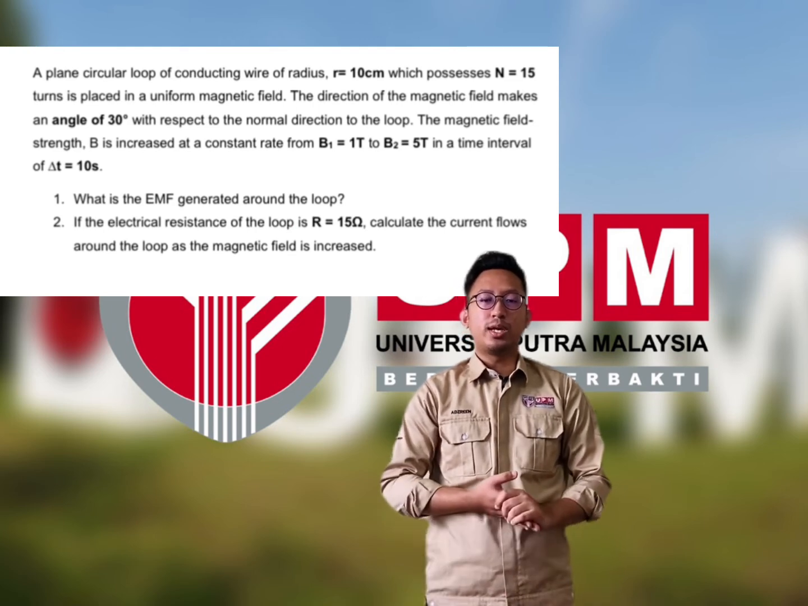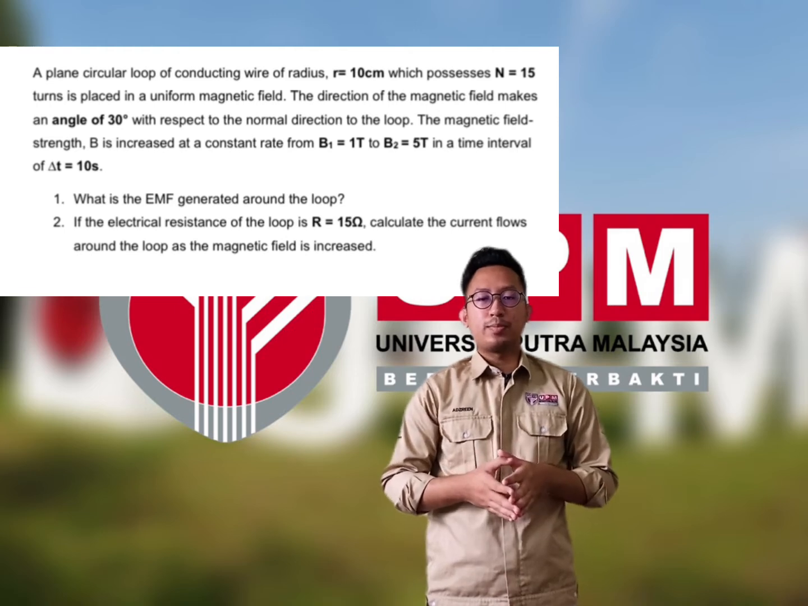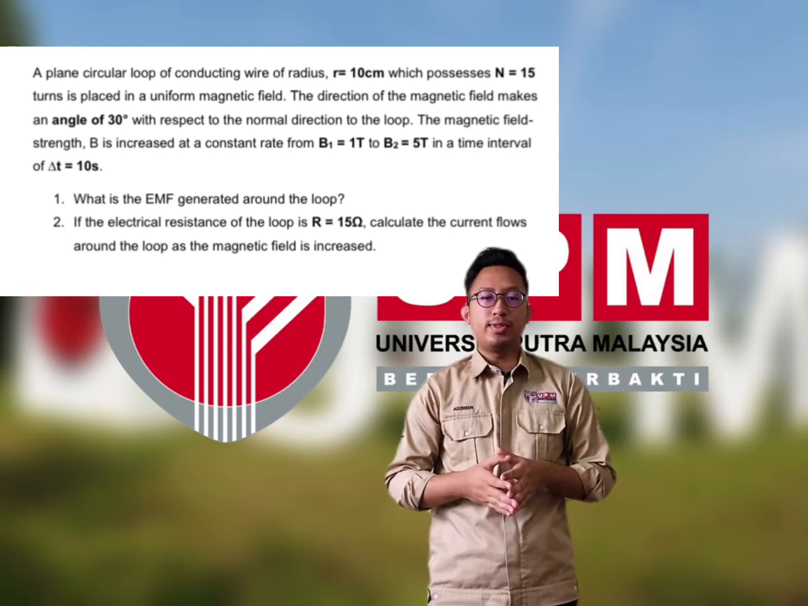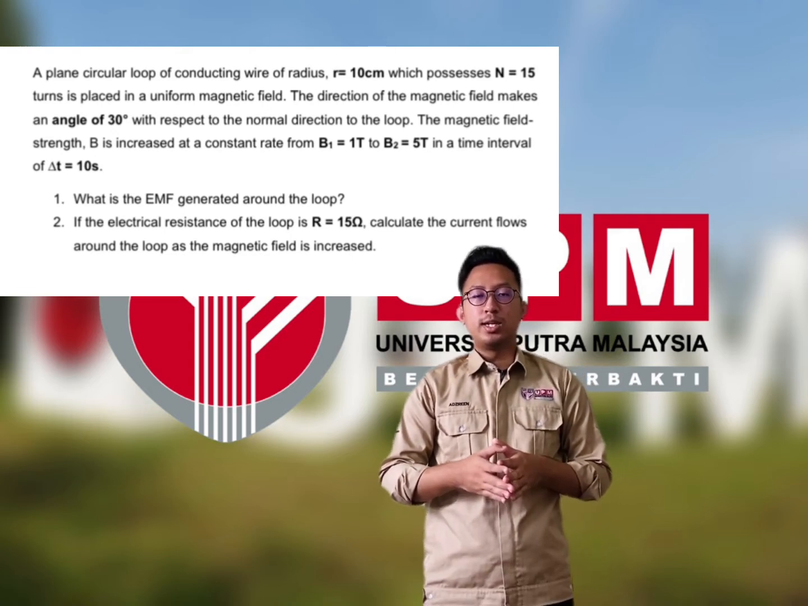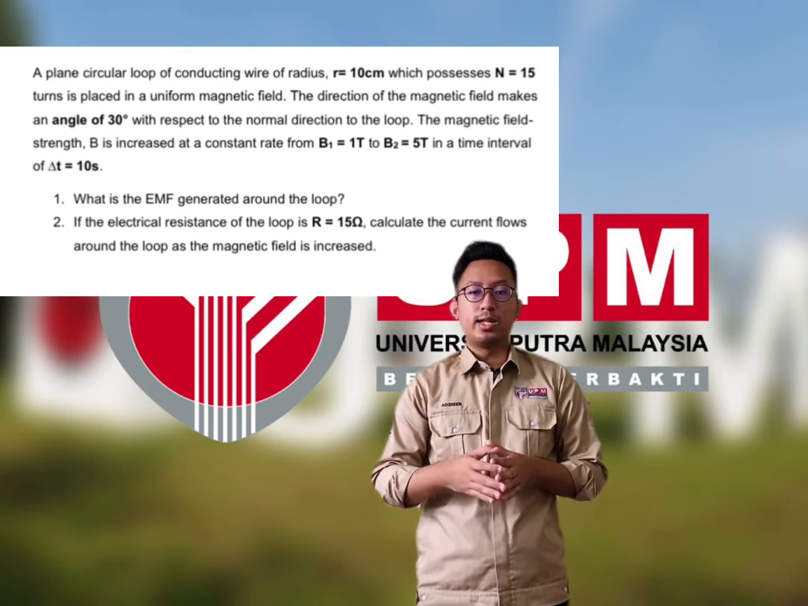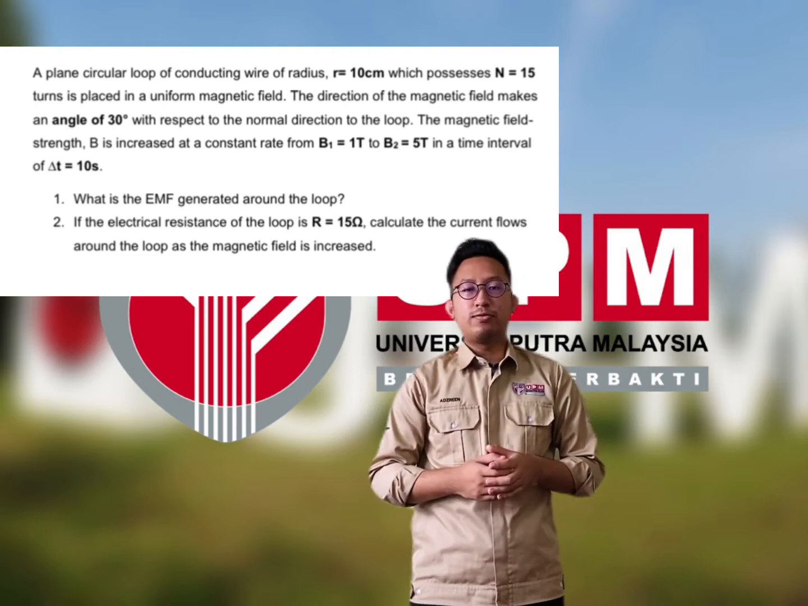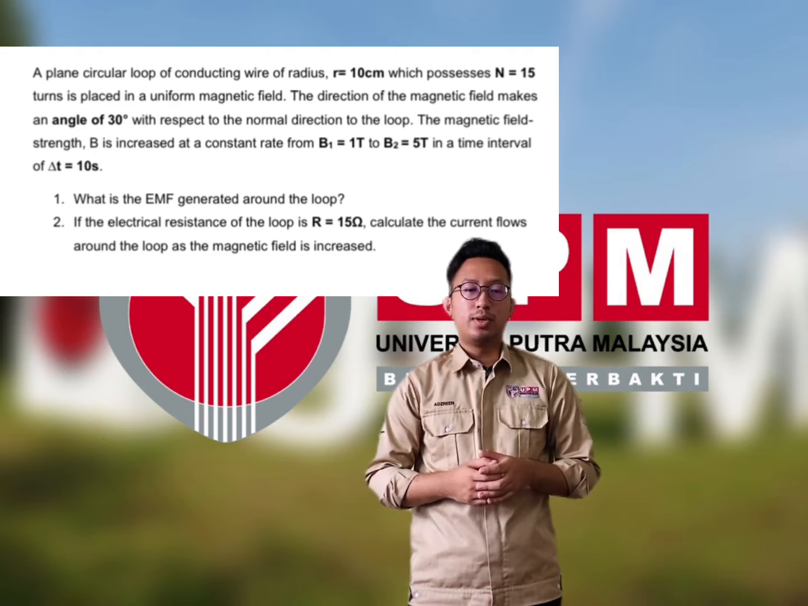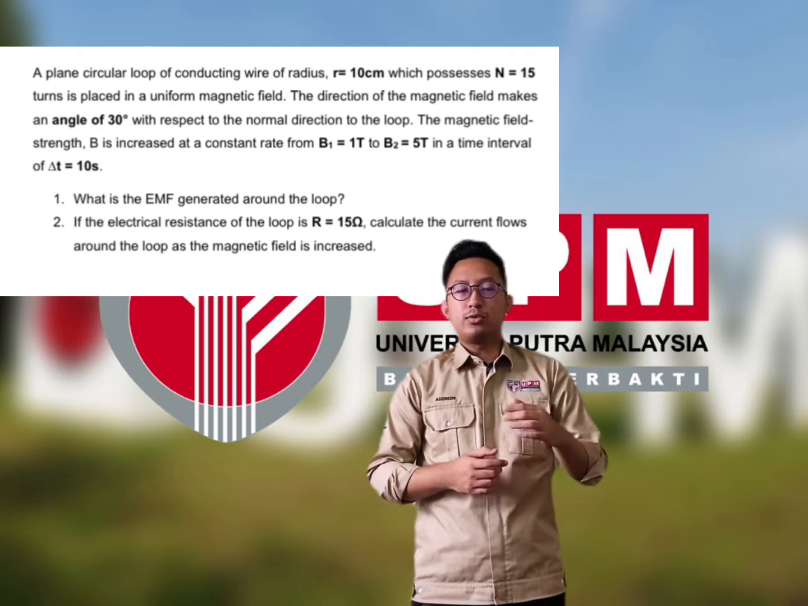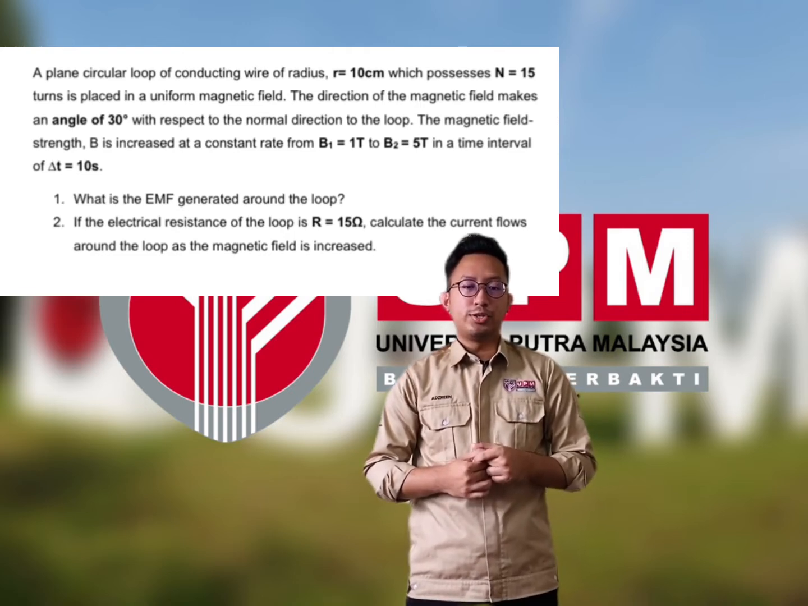The information that we can extract from this question is that the radius is 10 cm and the number of turns N is 15 turns with the angle of 30 degrees, and the magnetic field strength B1 is 1 T and B2 is 5 T with a time interval of 10 seconds. The question asks me to find the EMF generated around the loop, and the second question asks me to find the current flow around the loop as the magnetic field is increased.